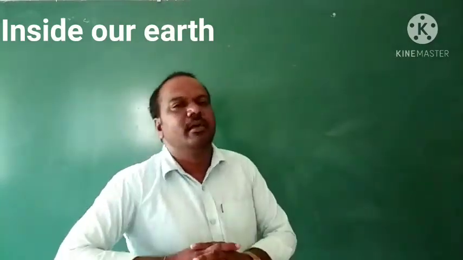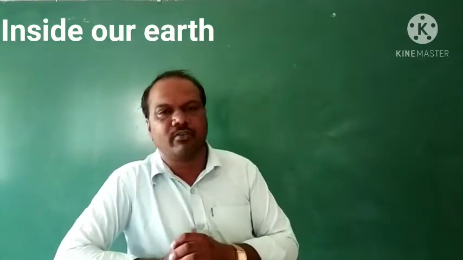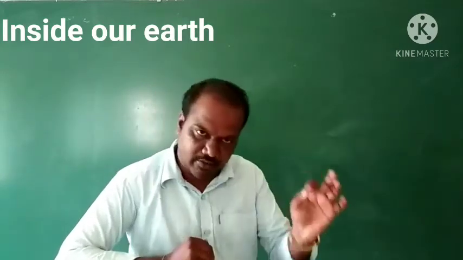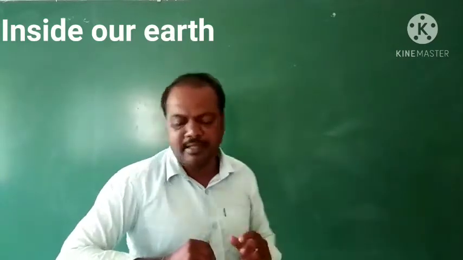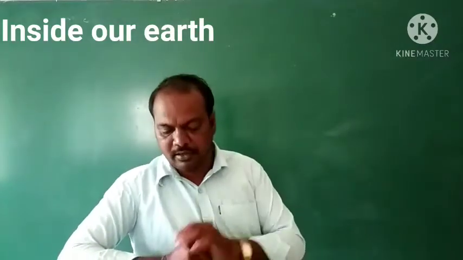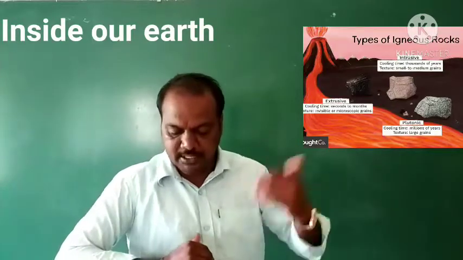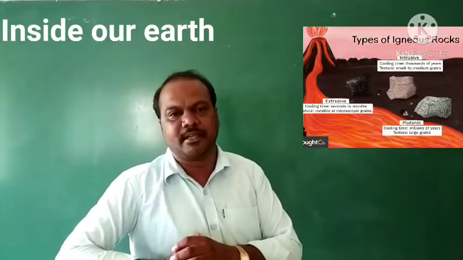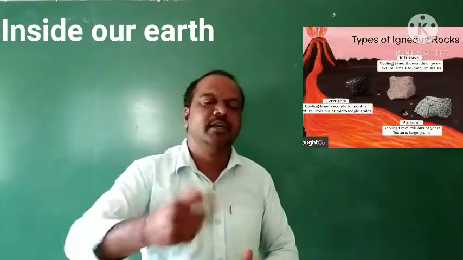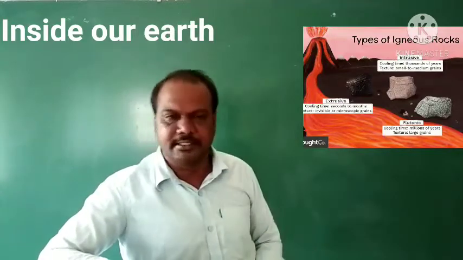Next we can see the types of rocks. We can see three types of rocks here. The first one is igneous rocks, the second one is sedimentary rocks, the third one is metamorphic rocks. Igneous rocks means, when the molten magma cools, it becomes solid. Rocks thus formed are the igneous rocks. When the molten magma cools down and is converted into rocks, those rocks are called igneous rocks.